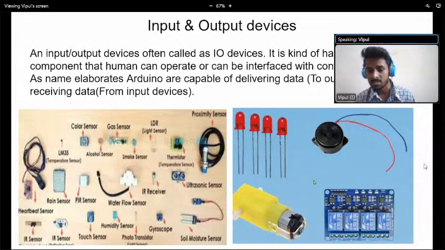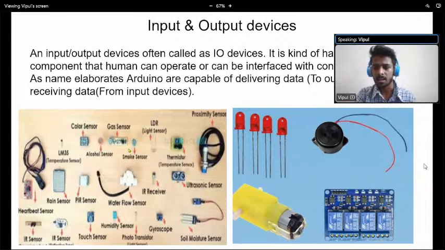And what are the output devices? Arduino is telling them when to operate. For example, we are telling the Arduino to tell the LED: now you have to turn on, now you have to turn off. Arduino is telling that, right? So the information Arduino is sending out to the devices is called output. These are the output devices because Arduino is telling them when to turn on and turn off. That's why these are the output devices and these are the input devices.